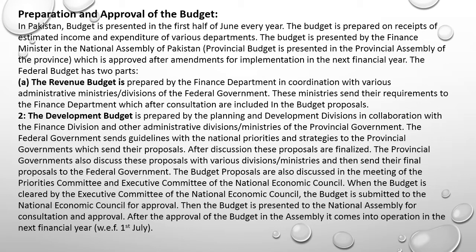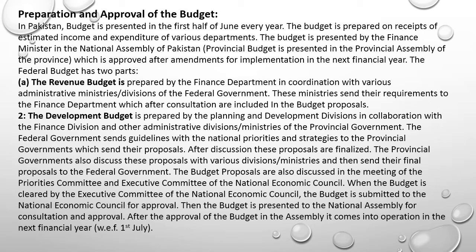The federal government sends guidelines with the national priorities and strategies to the provincial governments, which send their proposals. After discussion, these proposals are finalized. The provincial governments also discuss these proposals with various divisions, ministries, and then send their final proposals to the federal government. The budget proposals are also discussed in the meeting of the Priorities Committee and Executive Committee of the National Economic Council.